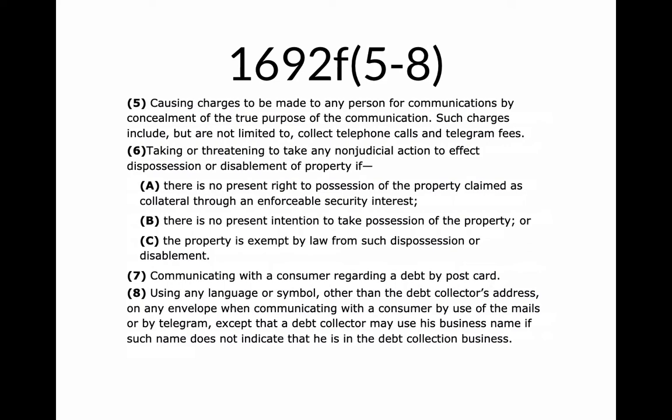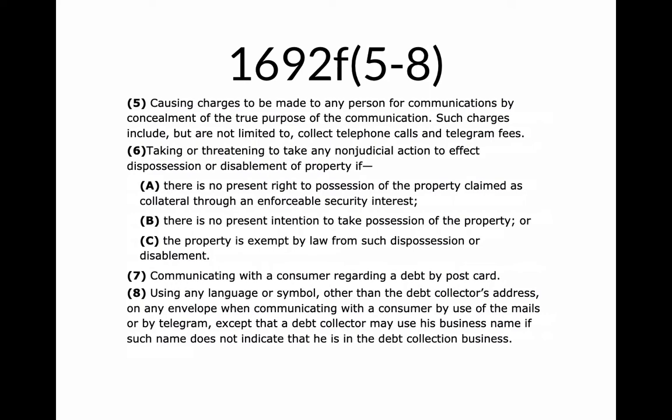So if you ever have a debt collector that's threatening to take something of yours, property, it could be personal property, real property, whatever it is, you look at this and say, well, do they have the present right to that possession? And do they have the present intention of doing it? And is the property exempt? Because if any of those are true, then that is illegal, that is unfair.